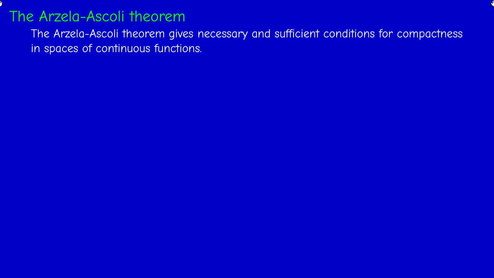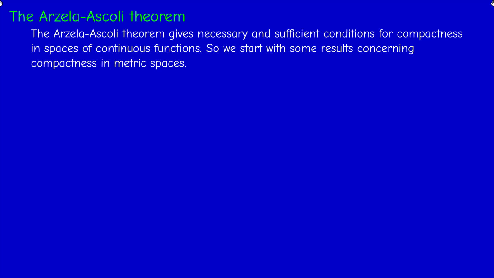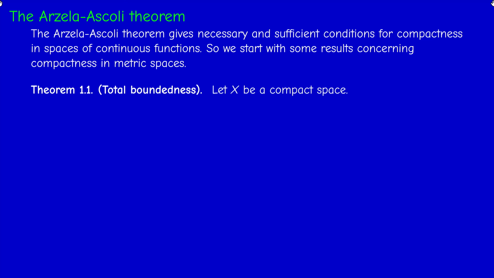So as we were saying, the Arzela-Ascoli theorem gives necessary and sufficient conditions for compactness in spaces of continuous functions. So for that, we need to do a quick review about different forms of compactness. So the first result, you probably encountered it before. It says that a compact metric space is totally bounded.